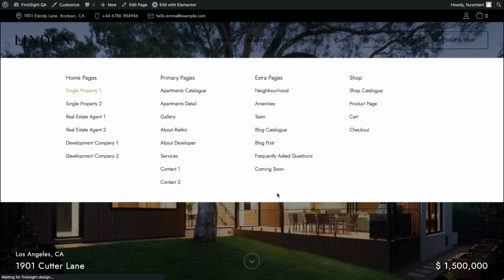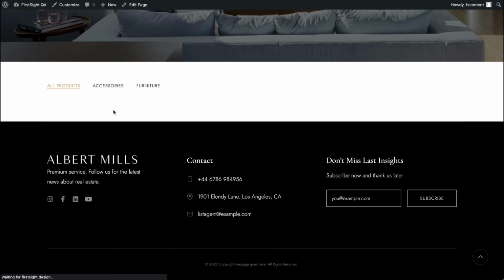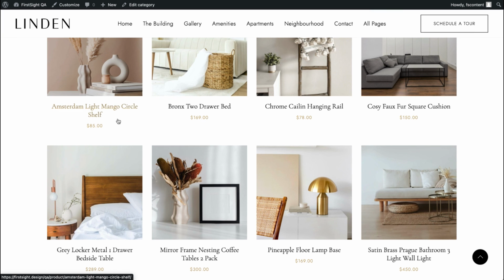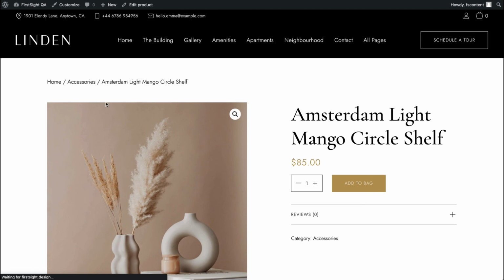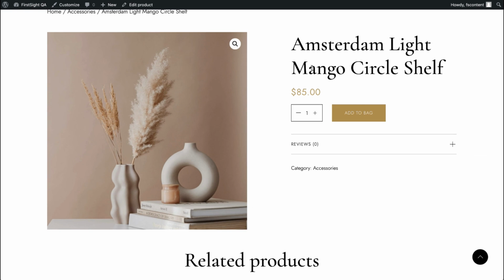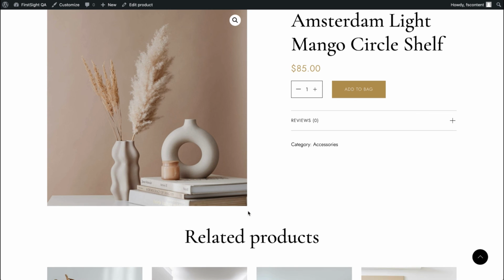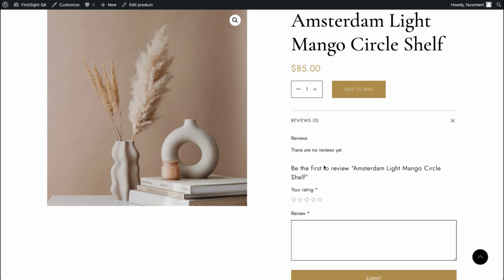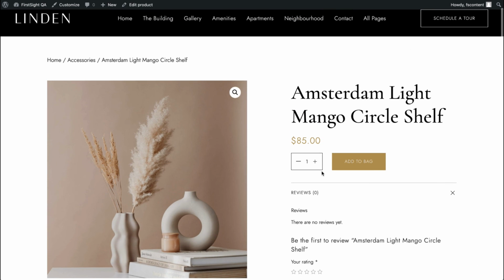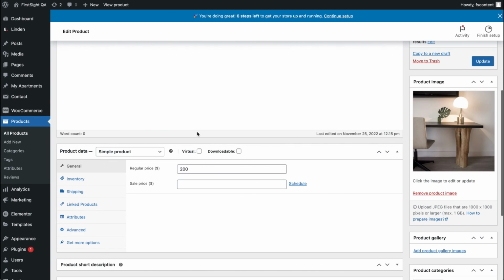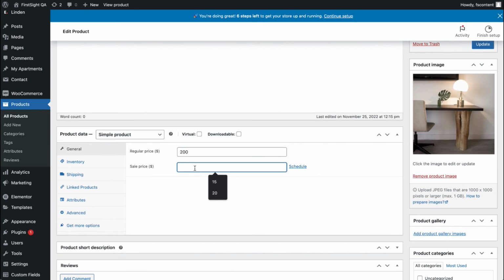So we have this shop catalog with the products, and we can click on a product. Here we have a title, and you can add additional images and they will be shown here in the gallery. There are some reviews, related products. You can add a description for each product. You can set a price, you can set a sale price, you can set an inventory, whether this product is in stock or not, shipping options, and so on.